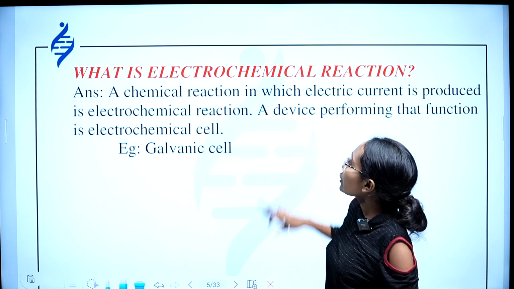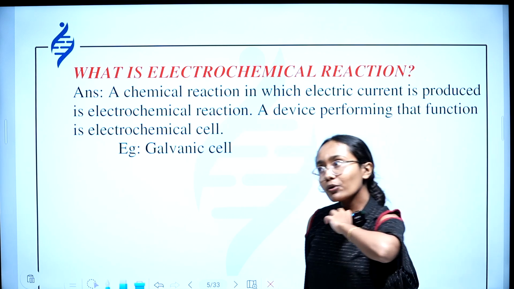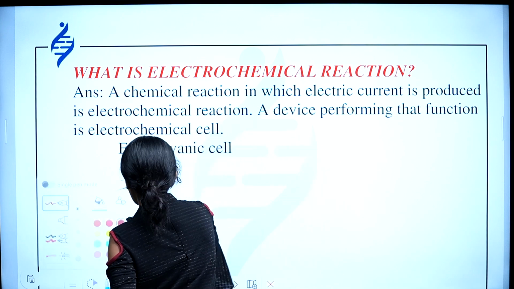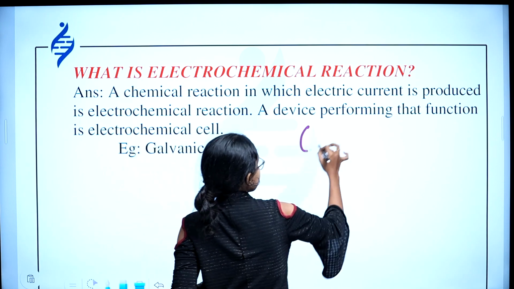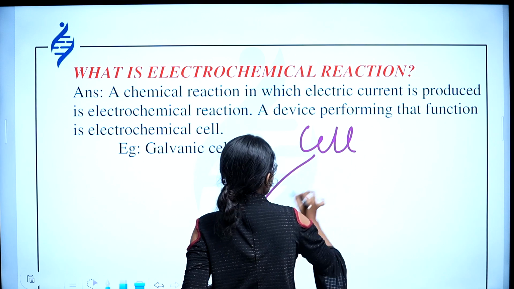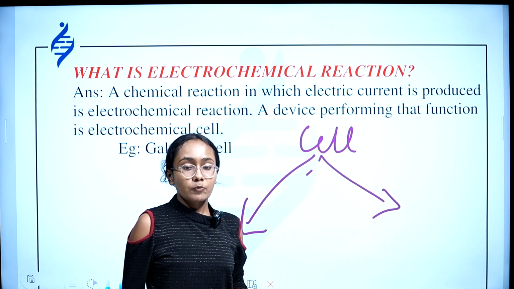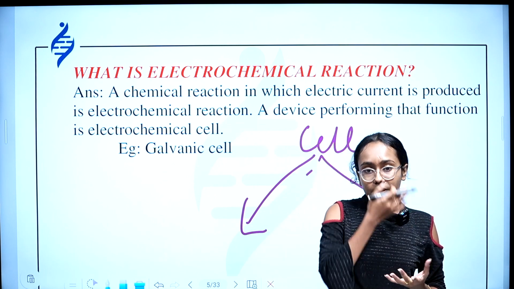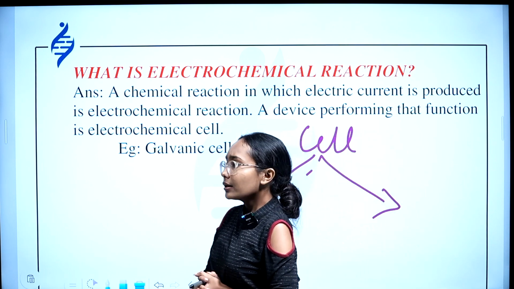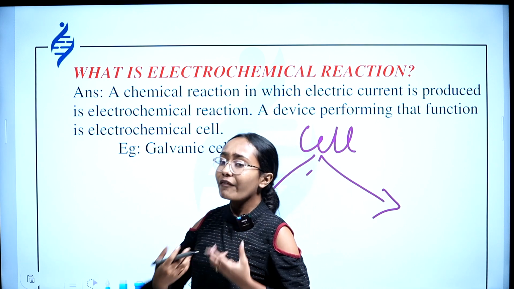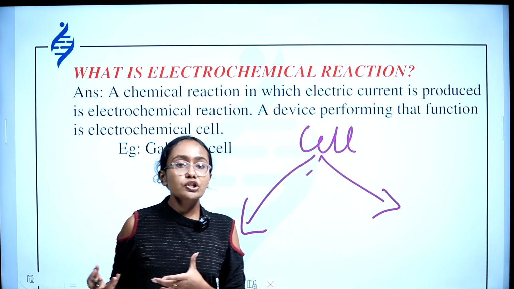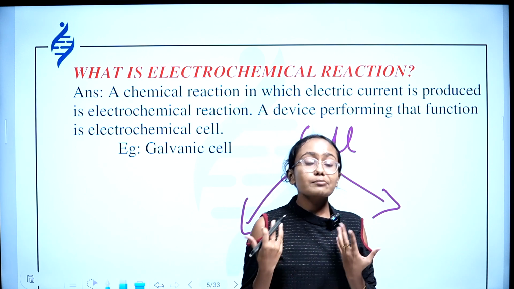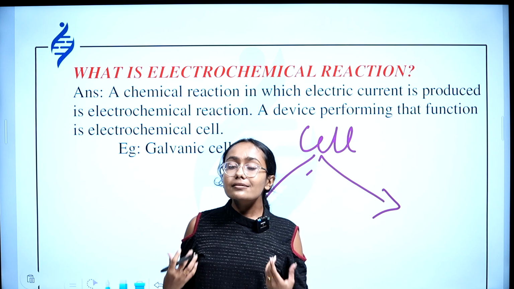Now, what is an electrochemical reaction? Before that, we need to know what a cell is. A cell is a device which is used to convert electrical energy to chemical energy, or chemical energy to electrical energy. For example, I use WhatsApp, Facebook, Instagram, YouTube. In order to use all those applications, I need a device, and the device is my mobile phone or my laptop or my computer.